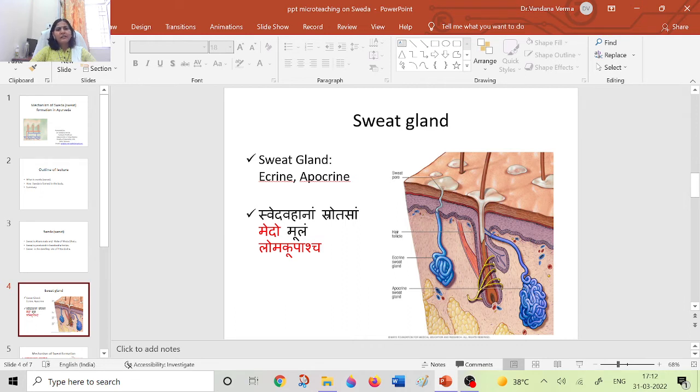Another is meda. The adipose tissue is also somehow related with the regulation of body temperature, and you know sweating is the process which the body initiates as an adaptive mechanism when there is any change in body temperature, when the body temperature goes above 98.6, which is the set temperature for our body.